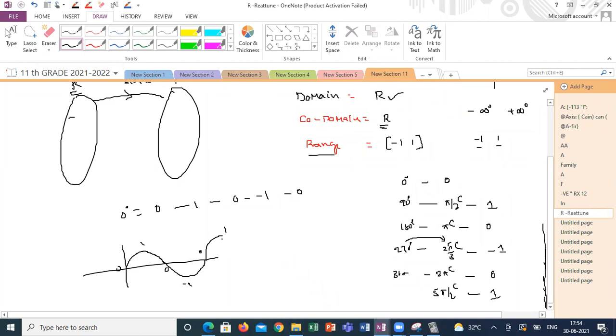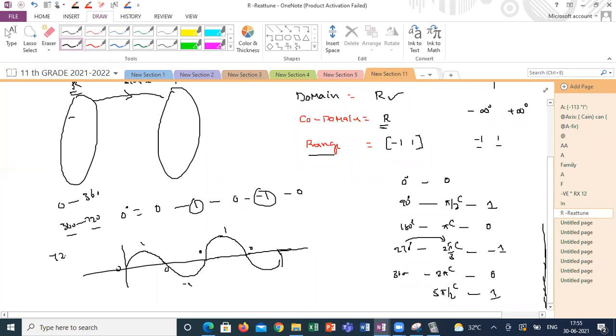Again it is coming 0 to 1, again 1 to 0, 0 to -1. That means in the second cycle of 360, from 0 to 360, all these values are repeating. From 360 to 720, again it is starting from 0 and ending with 0, going maximum to +1 and going minimum to -1.